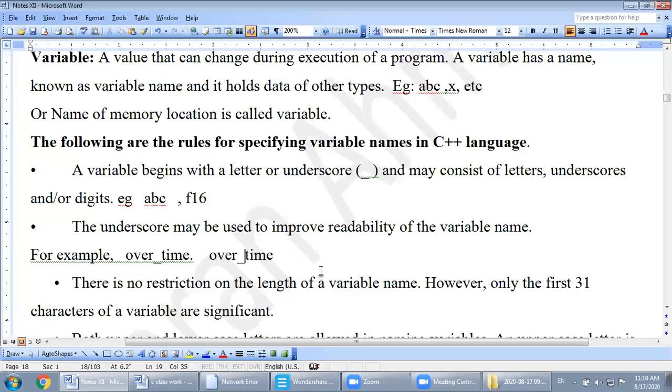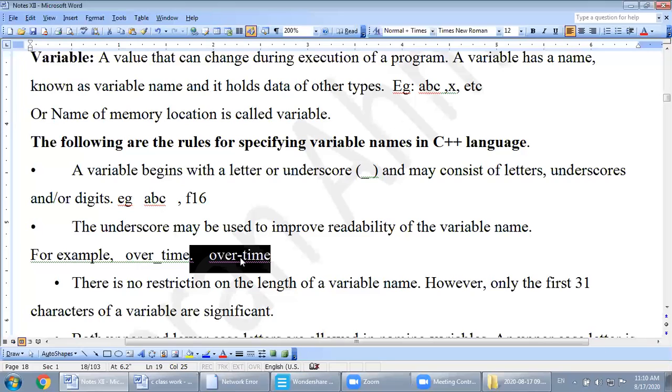If I do not use an underscore between these two words, it will be an invalid variable name. Most of the boys make the mistake over here: they use the minus symbol instead of underscore. Minus symbol, hyphen, is not allowed, only underscore is allowed. So this one is again an invalid variable name, because two words are joined with the hyphen symbol.